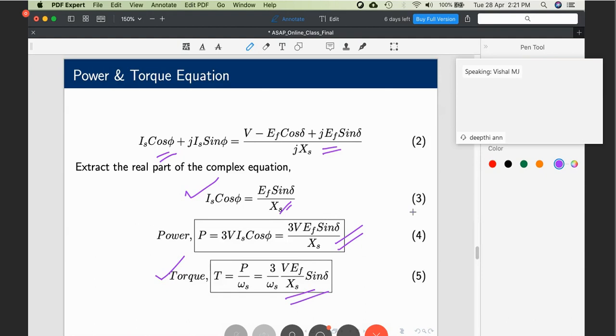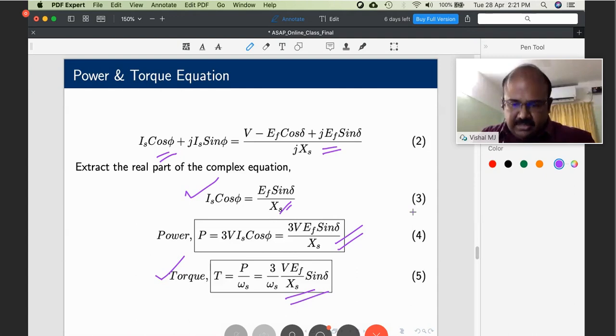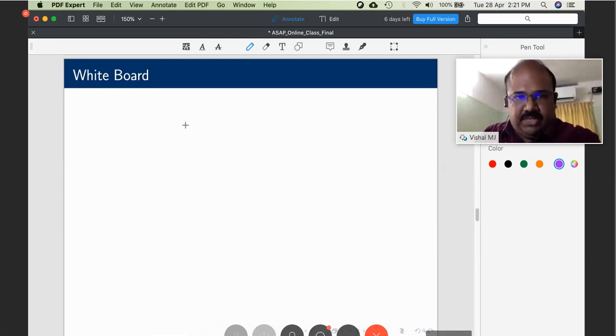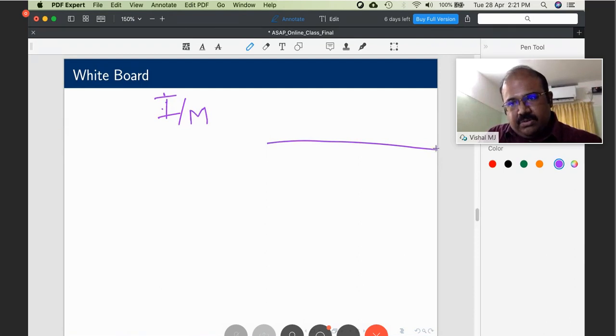Why does an induction motor work at lagging power factor, and how does a synchronous motor work at leading power factor? I think I explained it already. Okay, let me do that here. Now I am talking about the induction motor. Let this be the phasor diagram. Oh, I think I have exceeded the time. Let me draw the phasor diagram. Let this be the voltage.